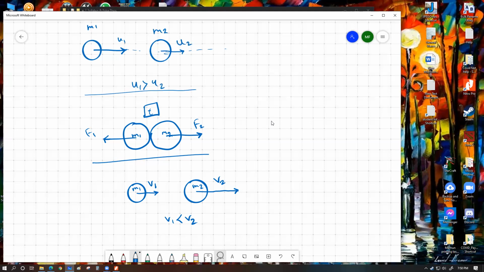So this is a scenario where we have, this is for before collision, this is for during collision, and this is for after collision. These are the three different scenarios that we have. So Newton's third law tells us that every action has an equal and opposite reaction.